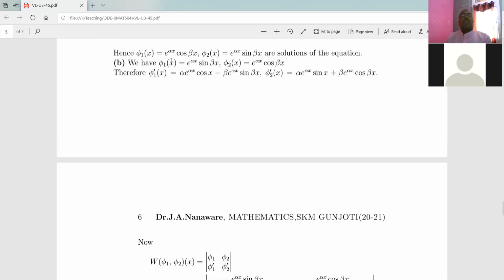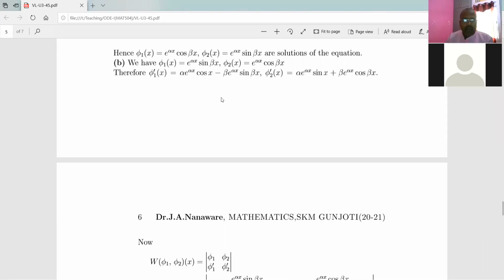So to determine the derivative of both the functions, use product rule. First, what is product rule? First function into derivative of second plus second into derivative of first, and use this formula and get these derivatives. So derivative of phi 1 is this one, and derivative of phi 2 is this. So just make use of product rule and get the derivatives.